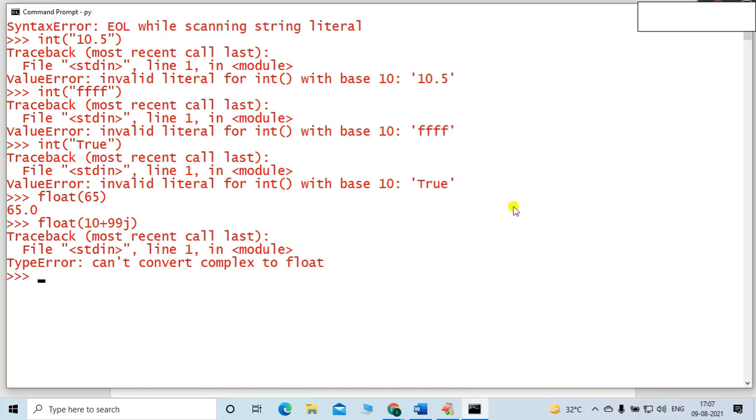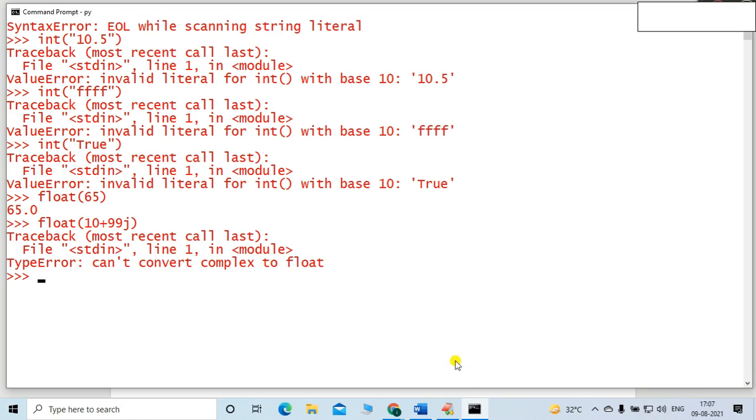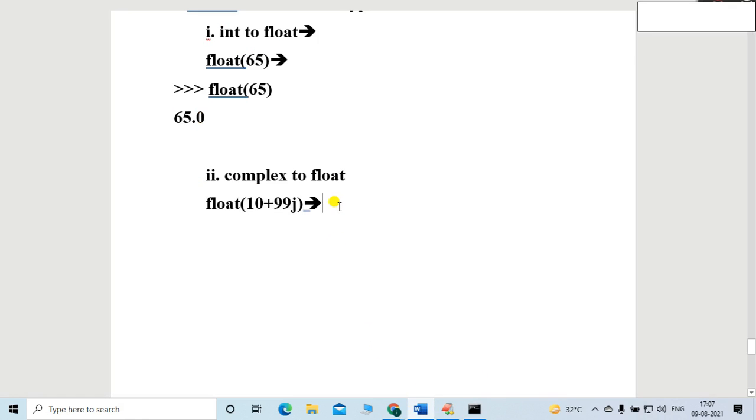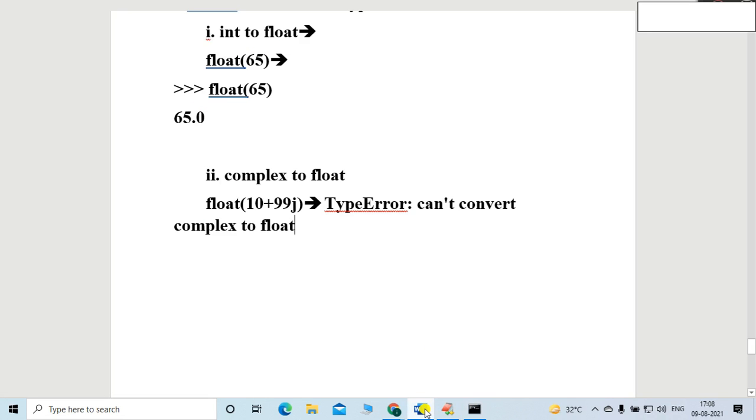You can see, can't convert complex to float, clearly mentioned in the error. It is not possible, because you can see the message given by the Python console. Can't convert, type error, friends. These are the type errors we got. So not possible, no problem. We will look at the third case, friends.